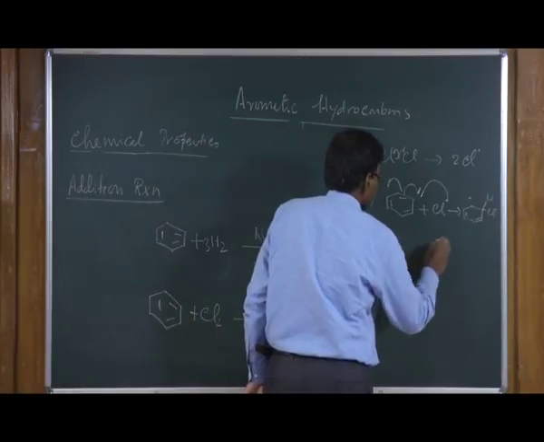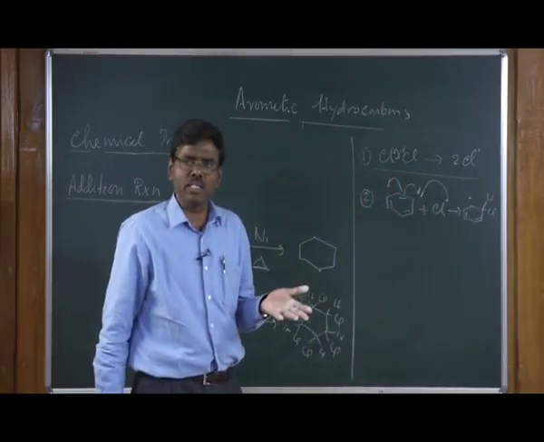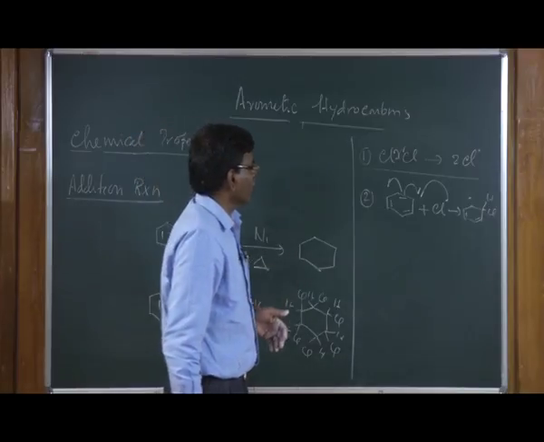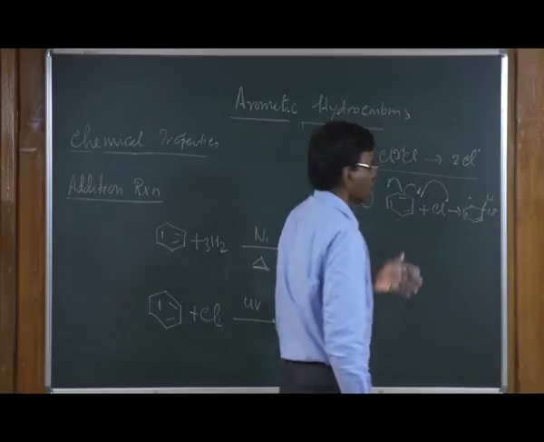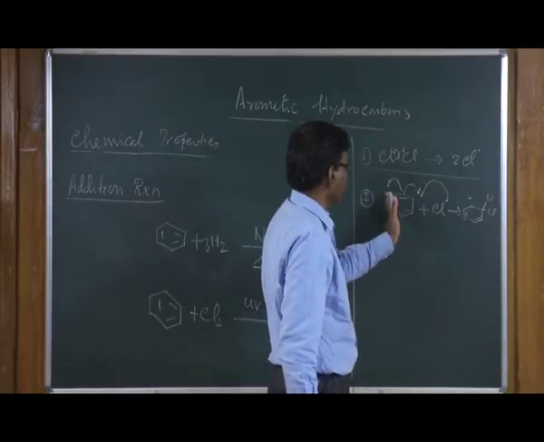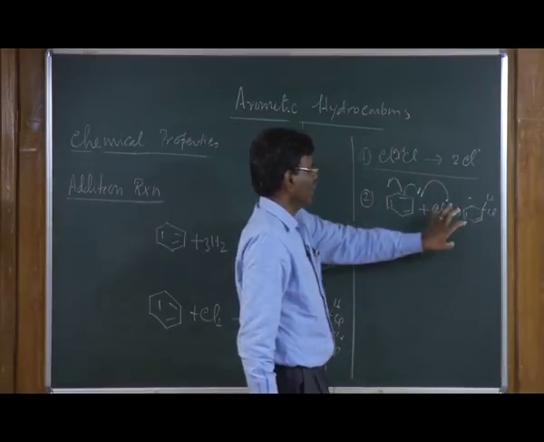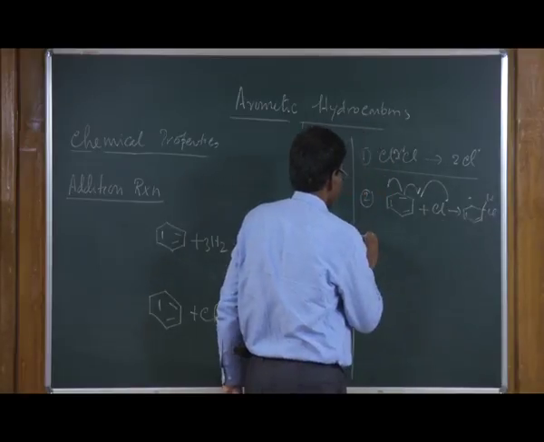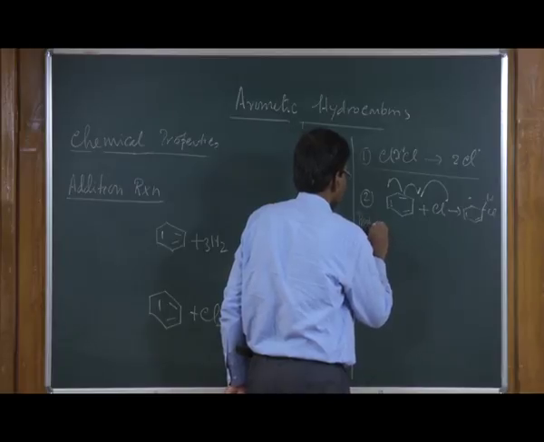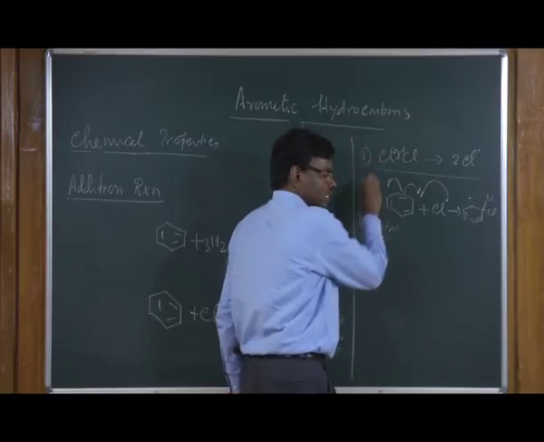This is called the initiation step, just as we have seen at the beginning of the reaction with alkanes. The chlorine can undergo homolysis to generate chlorine radical, and that radical can undergo addition reaction with this benzene to form this secondary radical intermediate. This is called the propagation step. This is chain initiation and propagation.